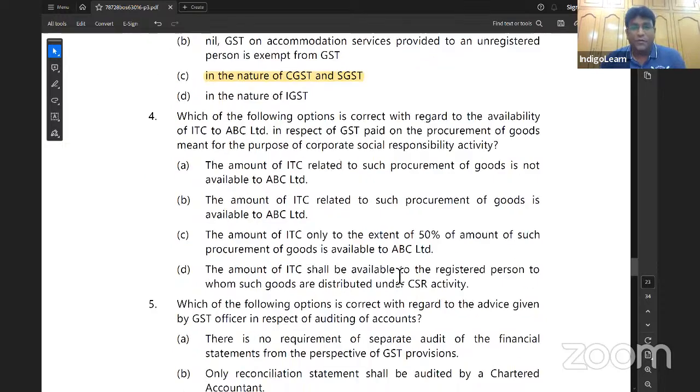Next. Which of the following option is correct with regard to availability of ITC in respect of GST paid on procurement of goods meant for corporate social responsibility activity? My straight answer, 1 rupee also input tax credit will not come because he is using that goods for the purpose of providing corporate social responsibility, which is not taxable. When it is not taxable, then where is the question of claiming credit? So the answer will be the amount of ITC related to procurement is not available. So answer is option A, my dear friends.